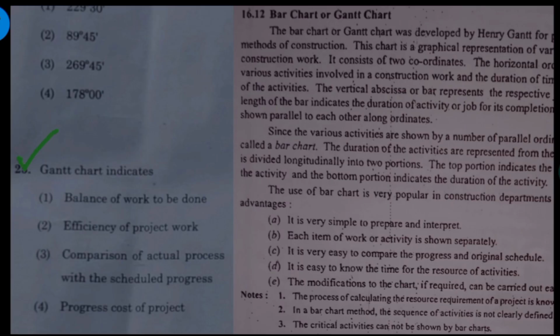Question number 25, that is the last question for this series. Gantt chart indicates. Bar chart and Gantt chart both are the same. It is developed by Henry Gantt. Gantt chart makes it very easy to compare the progress and original schedule. That is comparison of actual progress with the scheduled progress. Hence option 3 is the correct answer for the